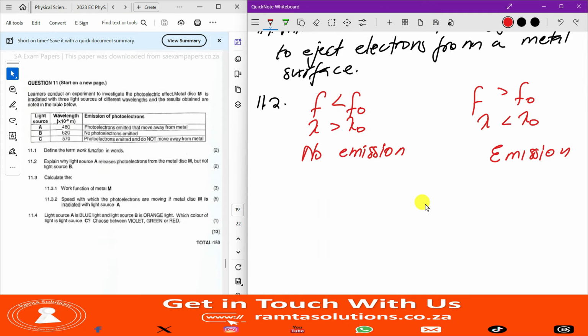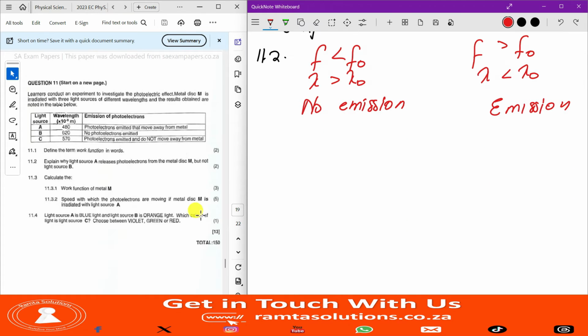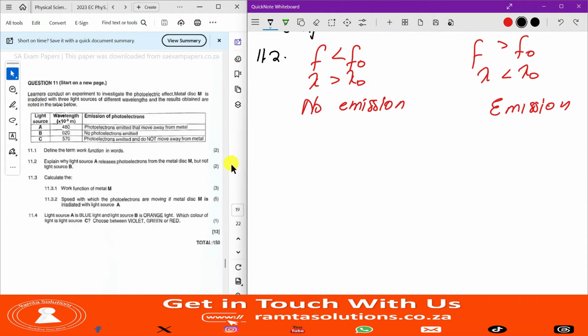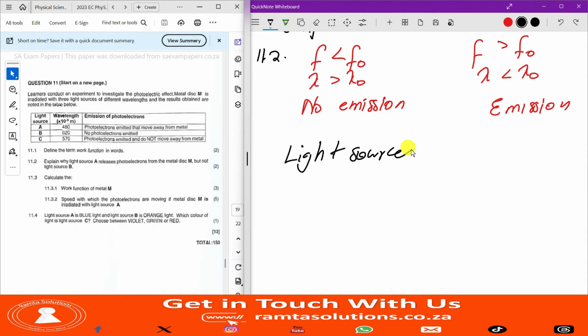Now, let's come back to the work. Remember, guys, we must spend 13 minutes on this. Explain why light source A releases photoelectrons from the metal disk but not B. This is because light source A has a smaller wavelength.